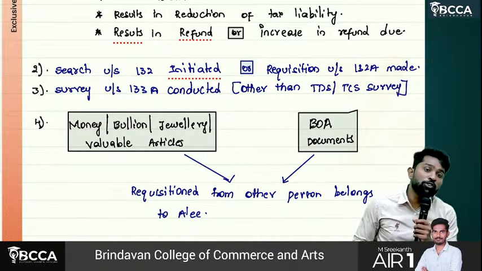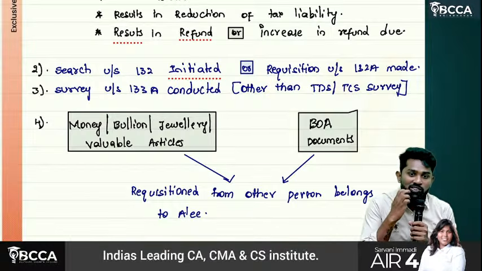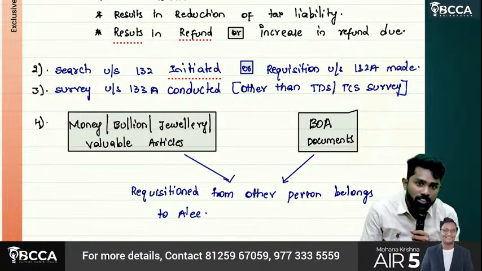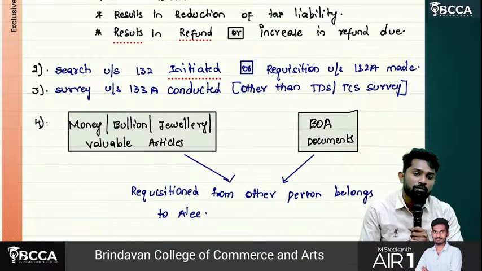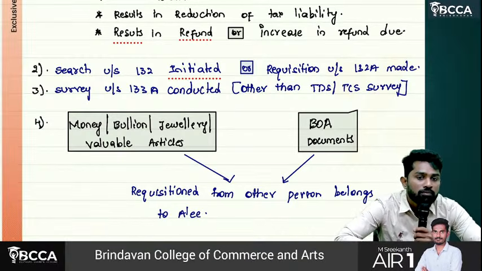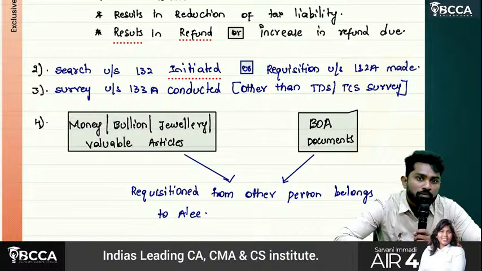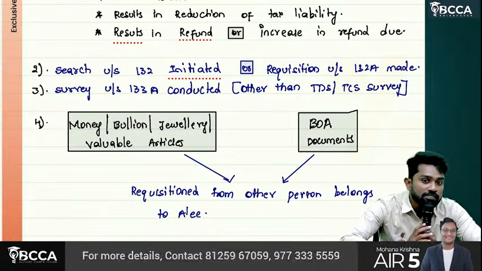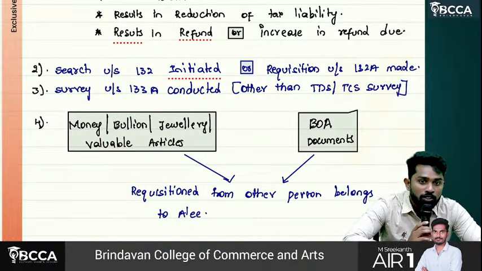Afterwards, if you want to revise, what can you do? No option. So then what can you go for? Updated return. Yes, you didn't file a normal return, but you have income which was not reported.